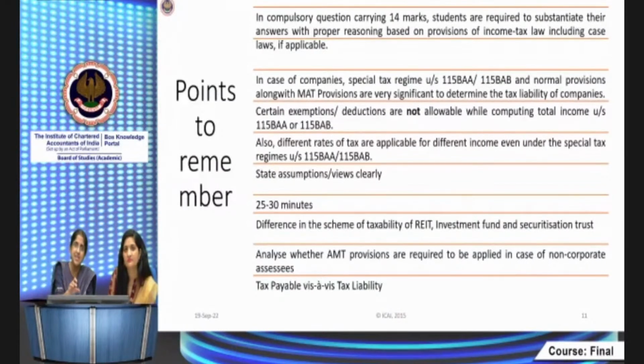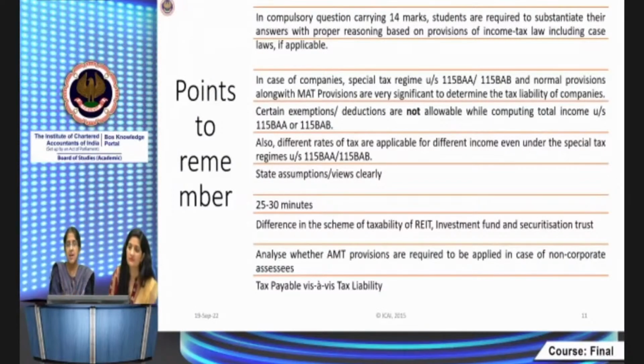And if you write the section in the answer, it gives a good impression. It gives an immediate impression of that person. And if you apply the correct section, you will be awarded marks. But if you don't remember the section, please don't write the wrong section. You might end up losing marks for that. So that way, I feel it's easier to learn along with the sections, and writing the correct section will add value to your answer. Even though specific marks may not have been allocated for the section, it helps to create a good impression in the mind of the examiner.